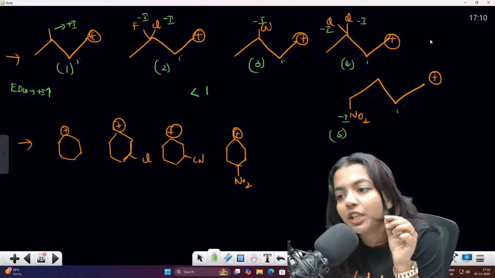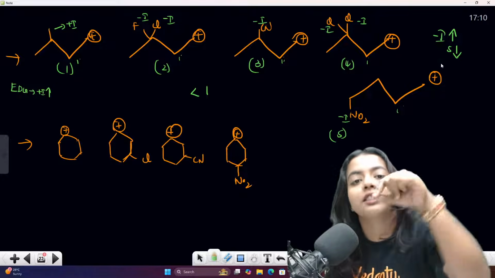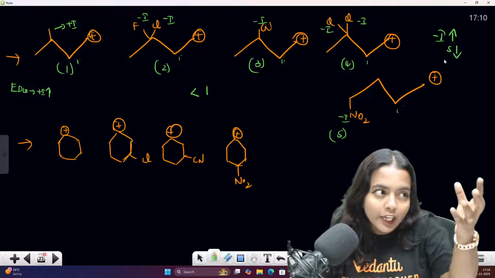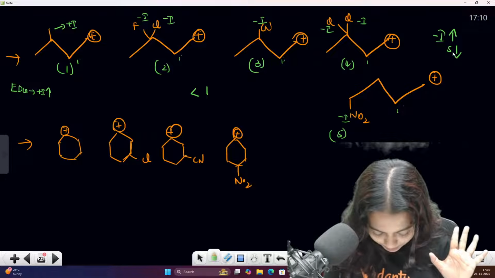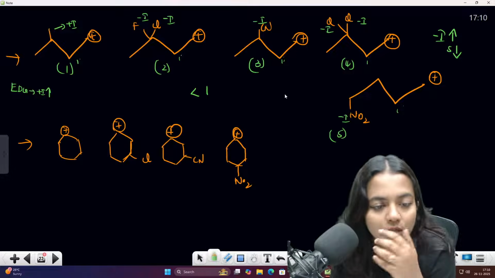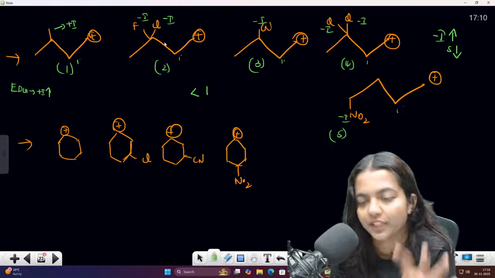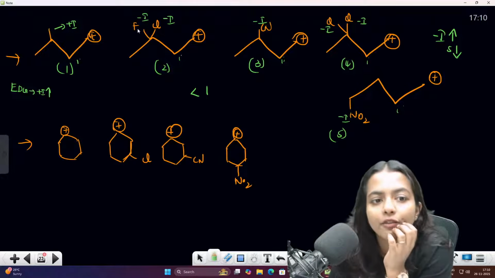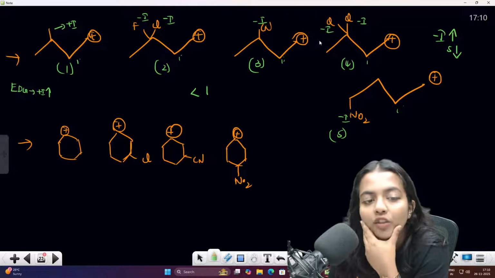Now we know that as the minus I effect increases, the stability of the carbocation decreases. The more minus I effect there is, the less the stability. Am I correct? Right or wrong, my dear students? So listen carefully, I'm telling you about the minus I effect. In the minus I effect there is fluorine, chlorine, and chlorine.